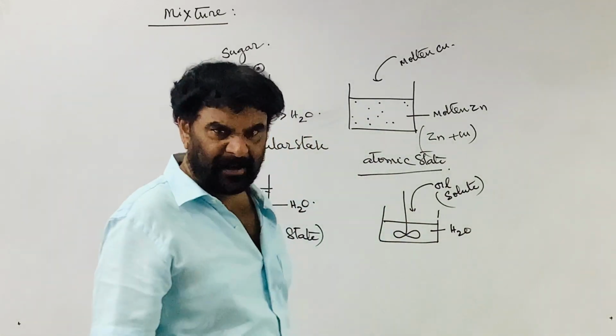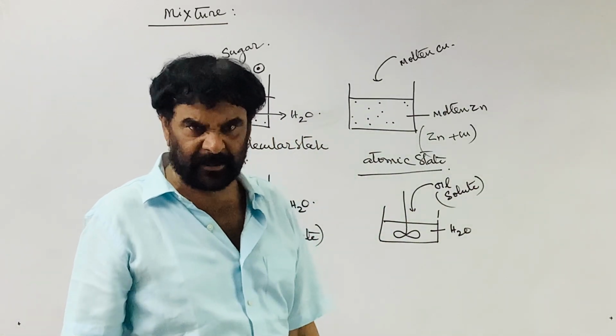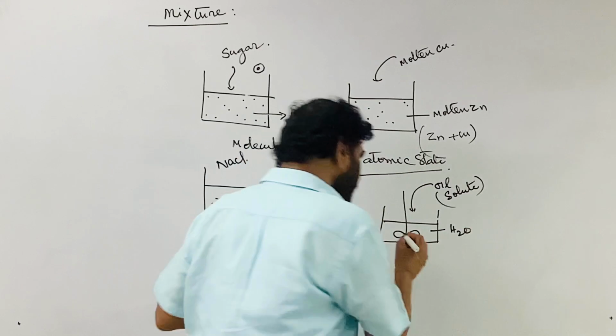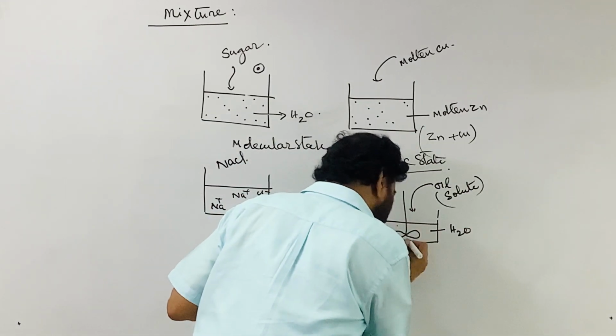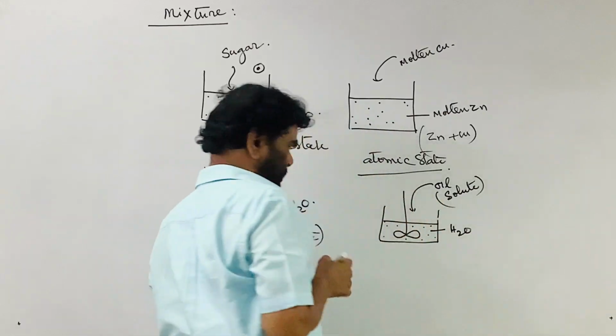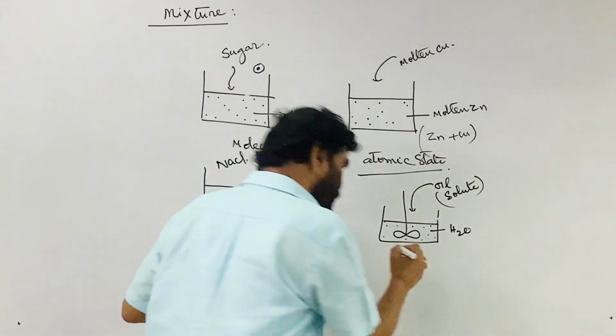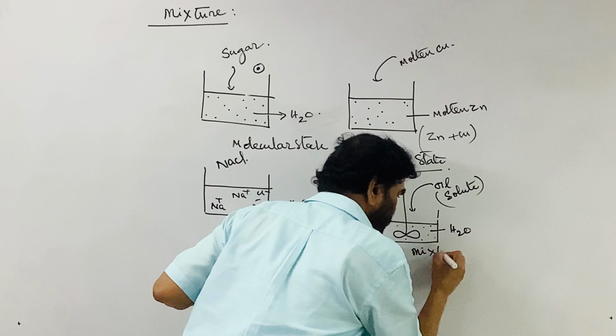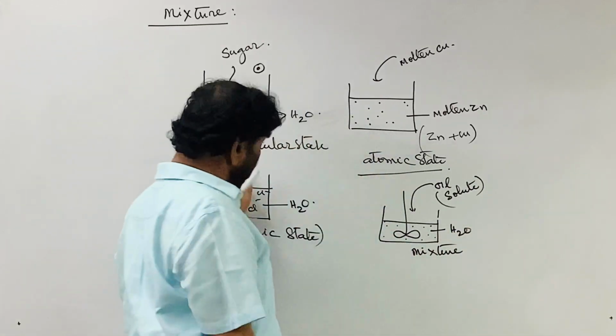As we increase the speed of the stirrer, mechanically we are making it disperse, so it is dispersed in the form of small micro droplets. No doubt it is a mixture. All are mixtures.